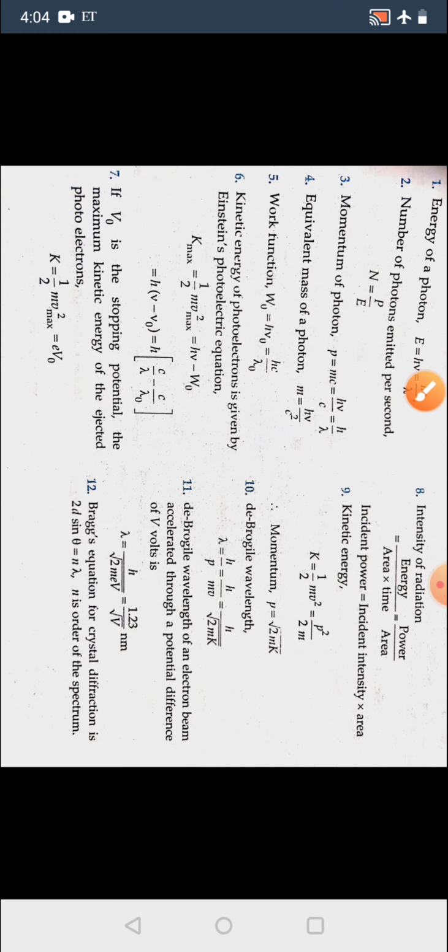This is in nanometer. Many times it will be given in the form of angstrom, so at that time it will be 12.3. And Bragg's equation, this equation you will have to remember for this chapter, but after discussion of wave theory or wave optics, you will be able to understand this formula. Now let's see some numericals.